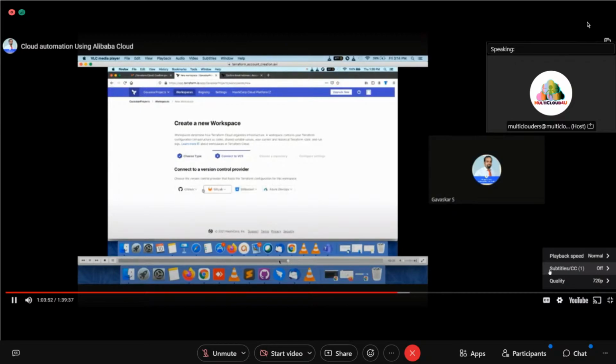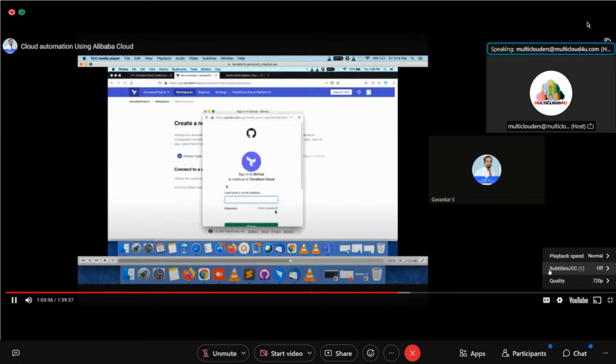Yeah, now it is done. Yes, now you see github.com. Now it is asking for the username and password of your GitHub account. If you are using Azure DevOps, it will ask for the username and password of your Azure account.